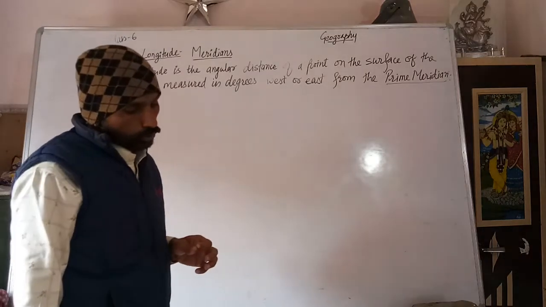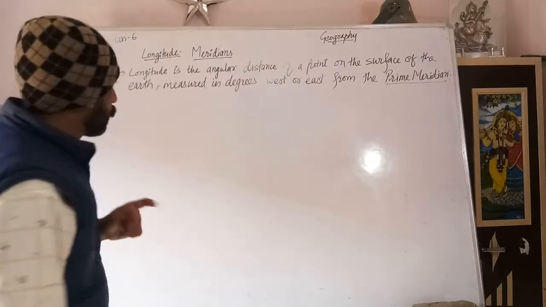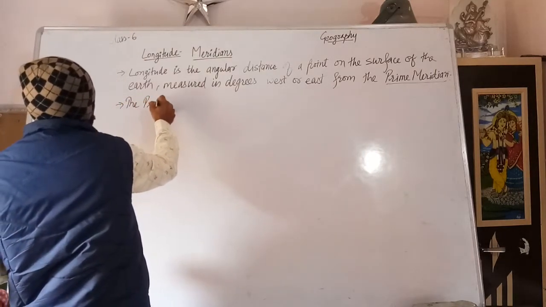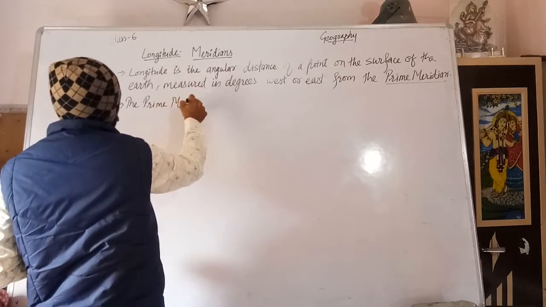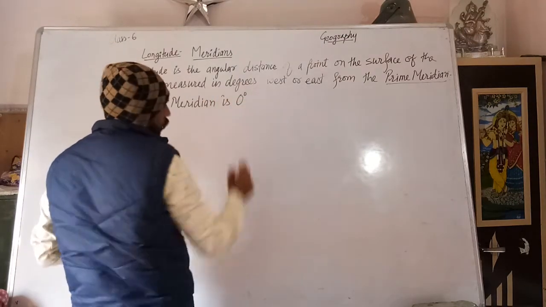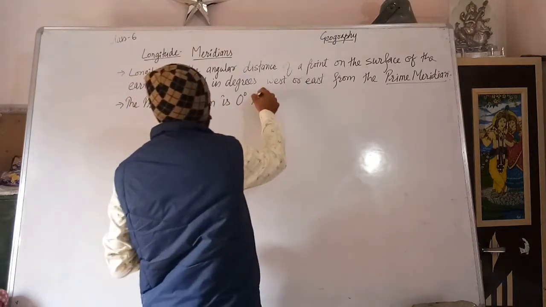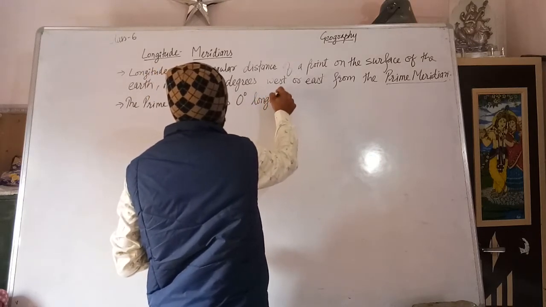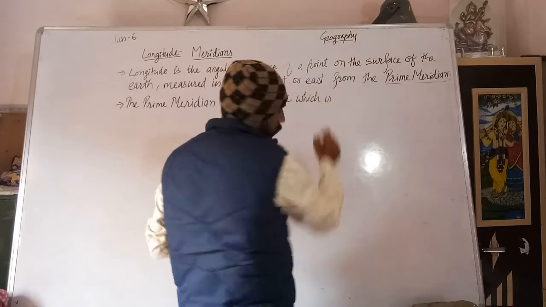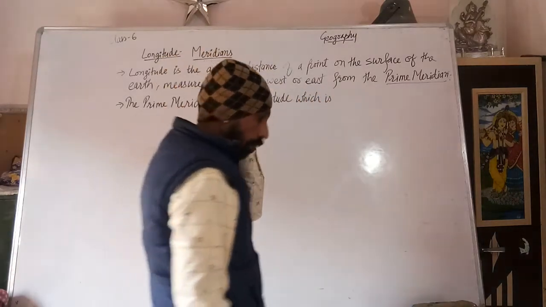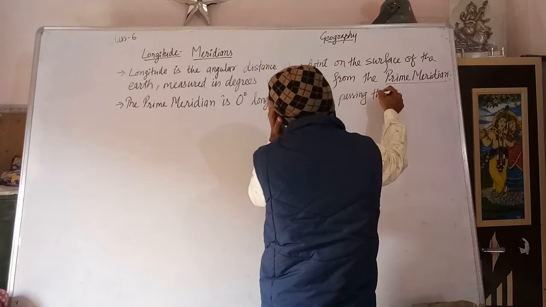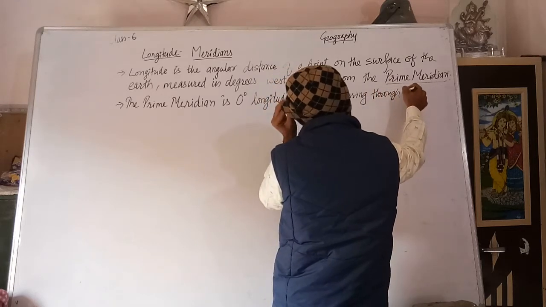The prime meridian is the 0 degree longitude passing through Greenwich in England. Remember this one. The prime meridian is 0 degree longitude which is passing through Greenwich.